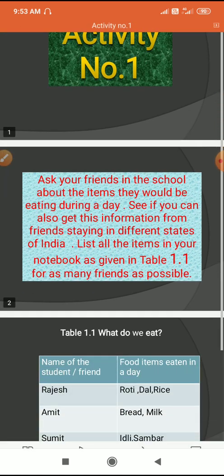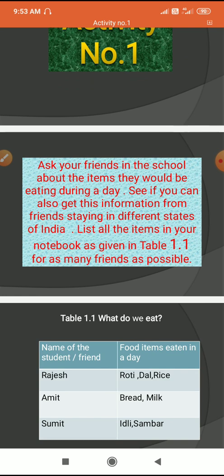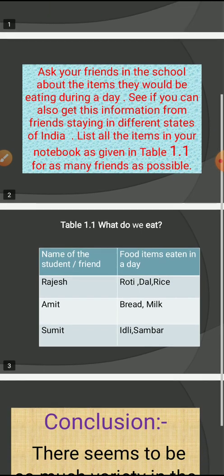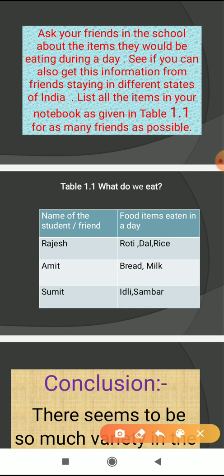as possible. Means suppose your list of friends is more, for example 8, 10, 15. So by making columns and rows you have to list all the items in your notebook as given in table 1.1. So look here, for example, I have shown here 3 students' names and which food items they eat in a day. Now here in your book this table 1.1 is given. Now here 2 columns are made.